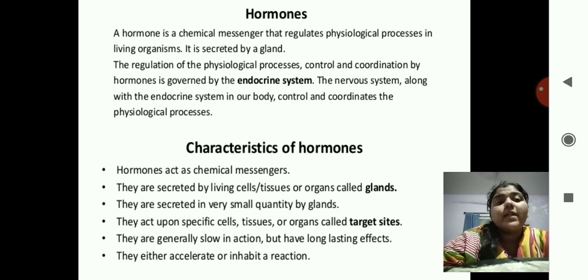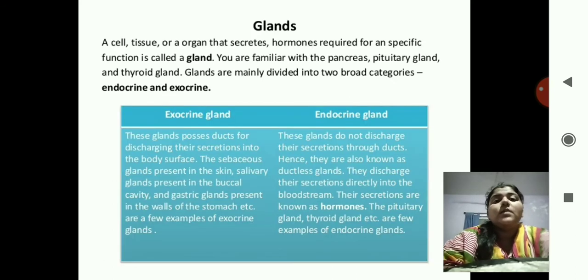Okay, so in detail now we will see the gland. What is a gland? A cell, tissue or an organ that secretes hormone required for a specific function is called a gland. So you know the glands, that is pancreas, pituitary gland, thyroid gland, the gonads. These glands are mainly divided into two categories, that is endocrine gland and exocrine gland.